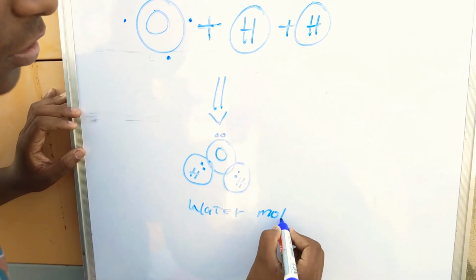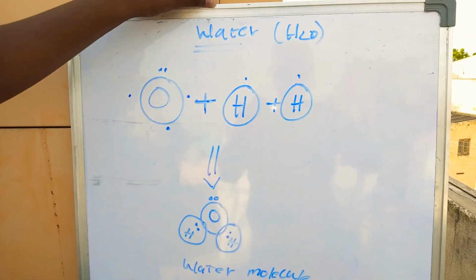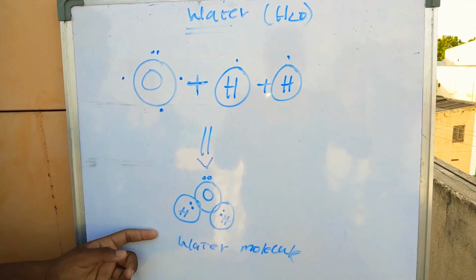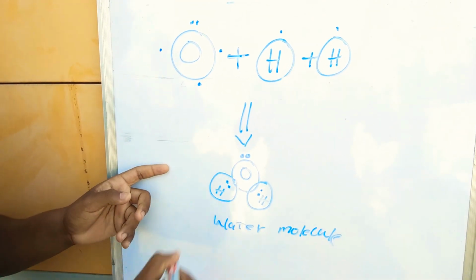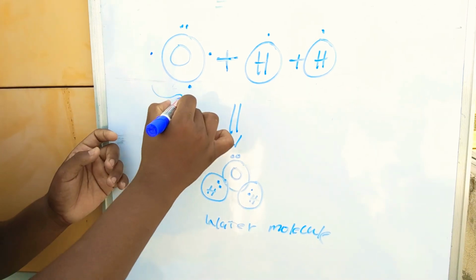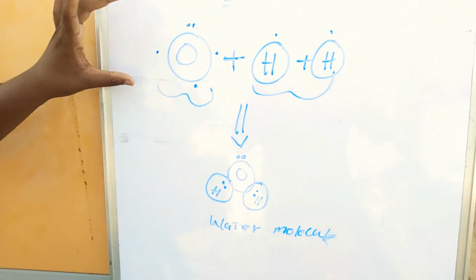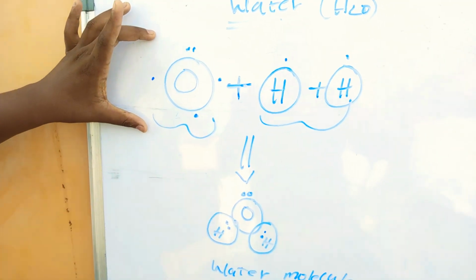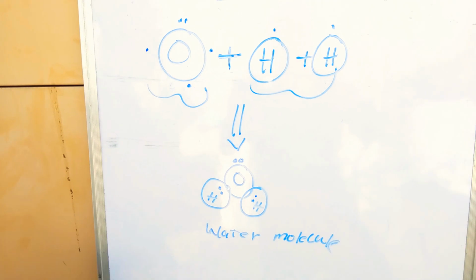It contains one oxygen atom and two hydrogen atoms. So the formula is H2O. But we don't know that we are drinking these atoms, so I am explaining the H2O molecule. Here one oxygen atom, here two hydrogen atoms. With the combination of one oxygen atom and two hydrogen atoms, this water molecule will form.